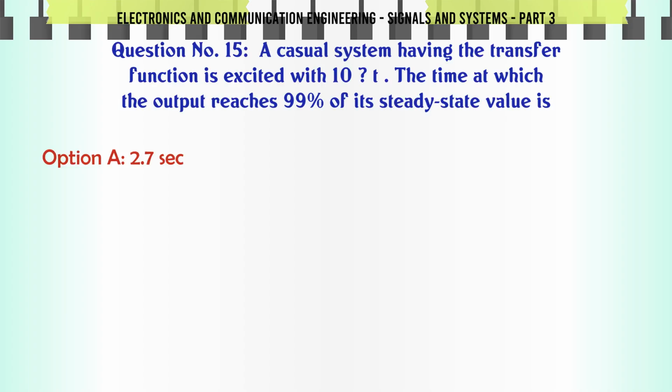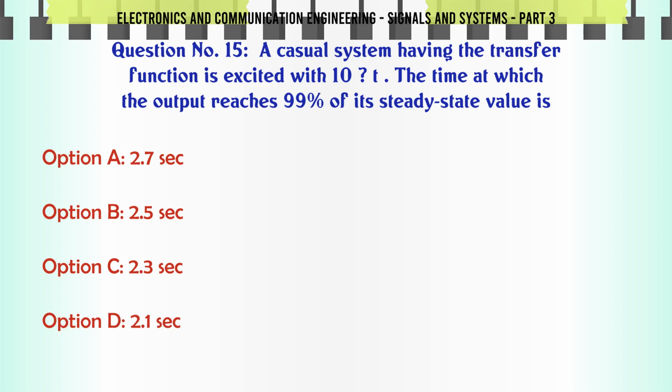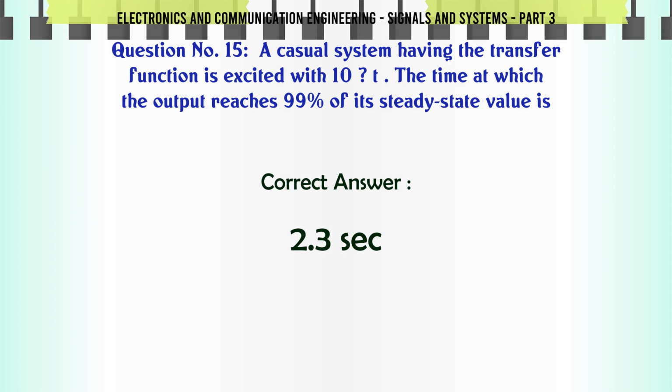A causal system having the transfer function is excited with 10u(t). The time at which the output reaches 99% of its steady state value is: A, 2.7 sec; B, 2.5 sec; C, 2.3 sec; D, 2.1 sec. The correct answer is 2.3 sec.